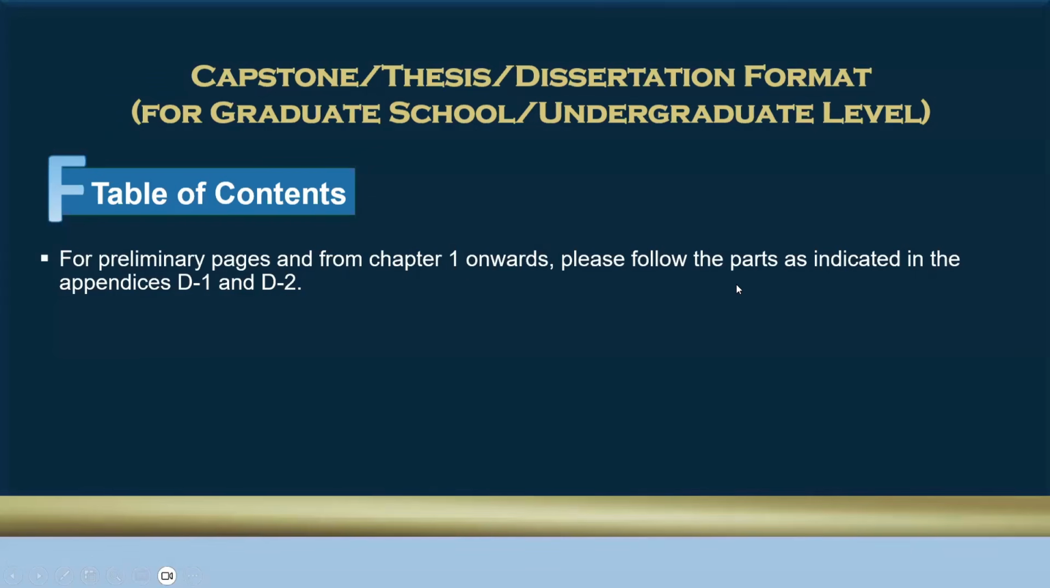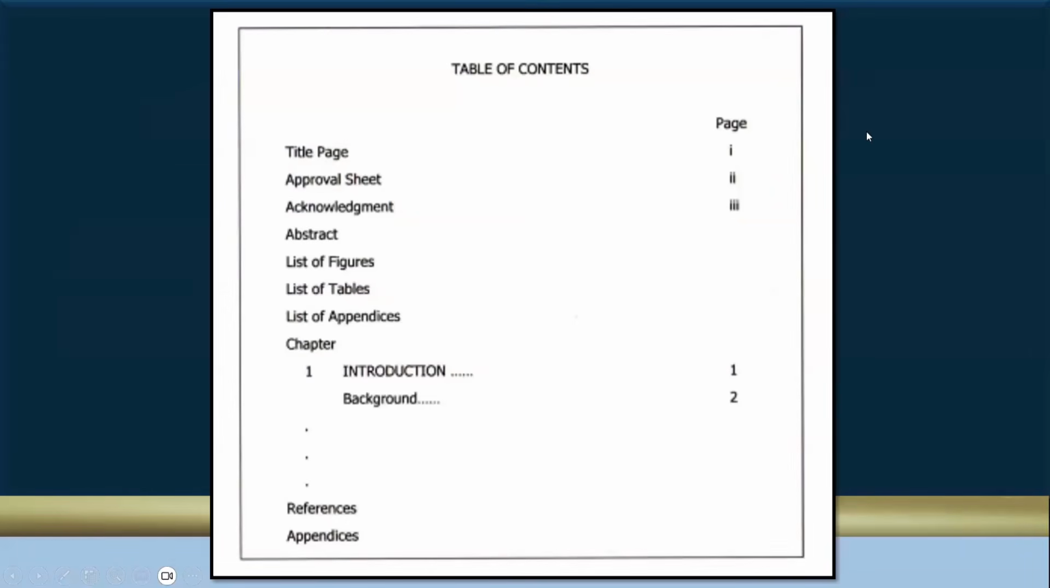After which, we have the table of contents, the preliminary pages, and from chapter 1 onwards, please follow the parts as indicated in appendices D1 and D2 of the policy. So it looks like this. There. So in the guideline, there is no specific rule regarding the spacing, the placement of the text, where one should be placed, where introduction should be written, where background should begin, where the page number should fall.